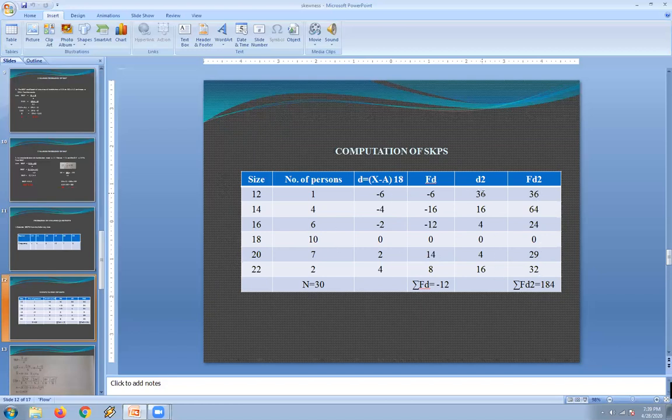So the d square column is: minus 6 into minus 6 is 36, minus 4 into minus 4 is 16, minus 2 into minus 2 is 4, 0 into 0 is 0, 2 into 2 is 4, 4 into 4 is 16. Then we'll have to multiply all these squares with the f column. The total of sigma fd square is 184.